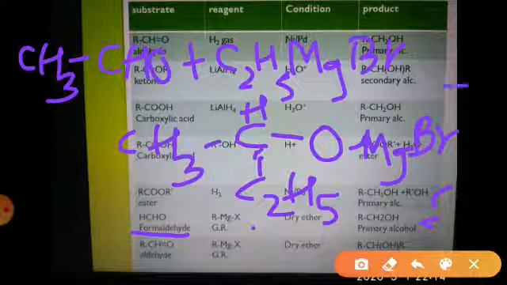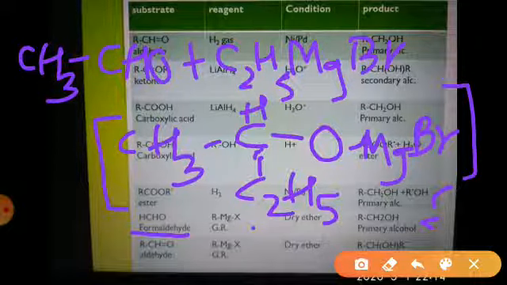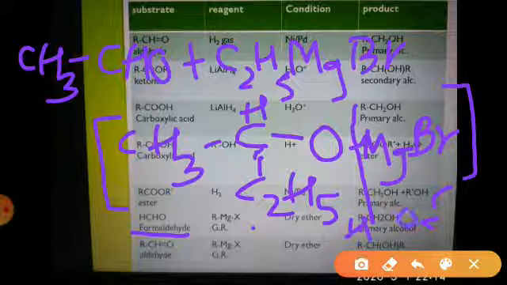As the board is very small, I am not able to write it down properly. Now the next step, I am going to show it in brackets as it is the unstable intermediate step. Now break the O-Mg bond. To the free valency of oxygen H gets attached, and to the free valency of magnesium OH gets attached. What is the product?